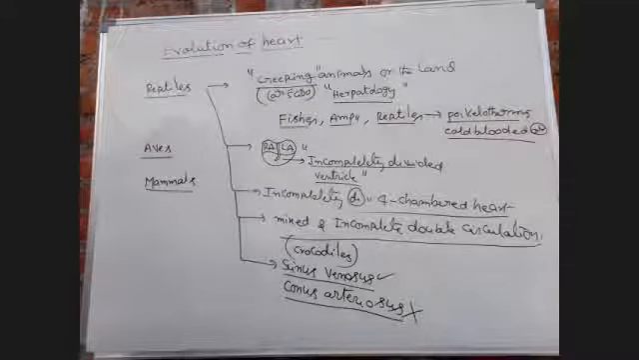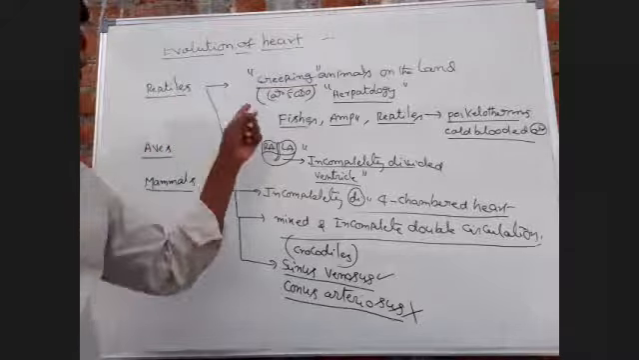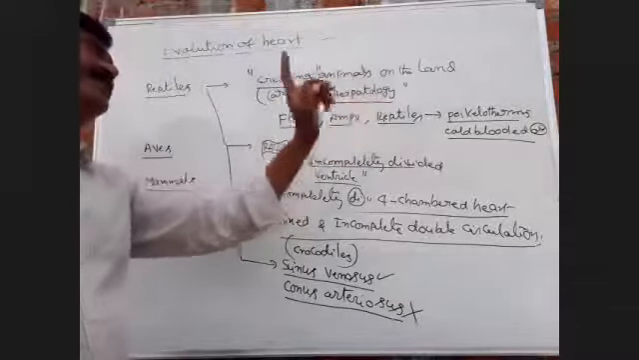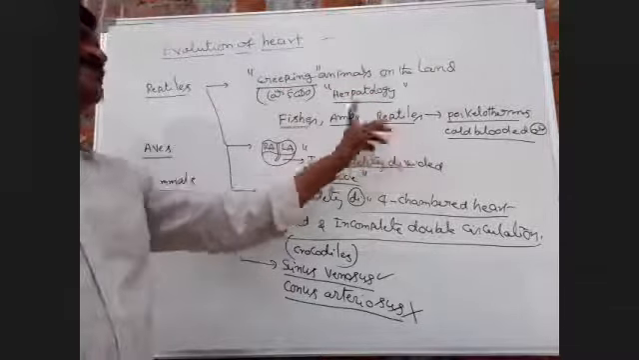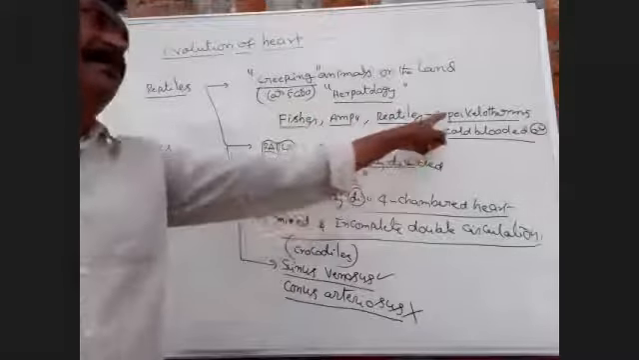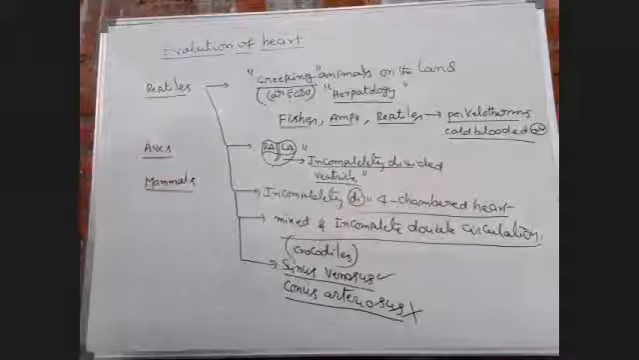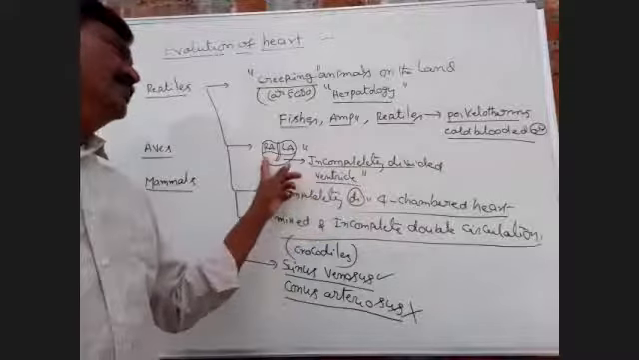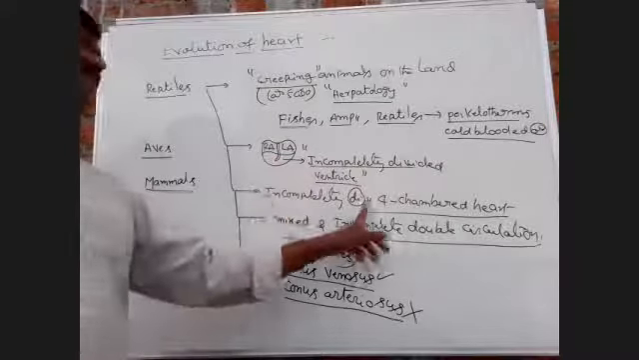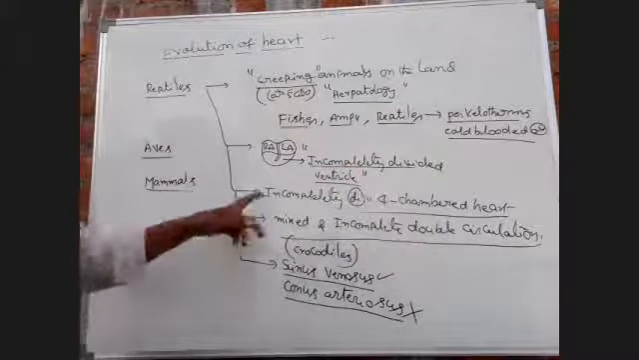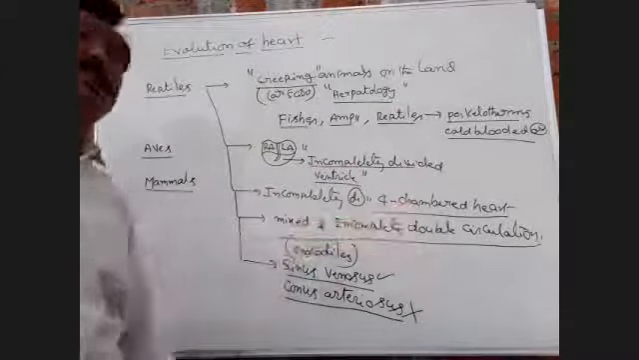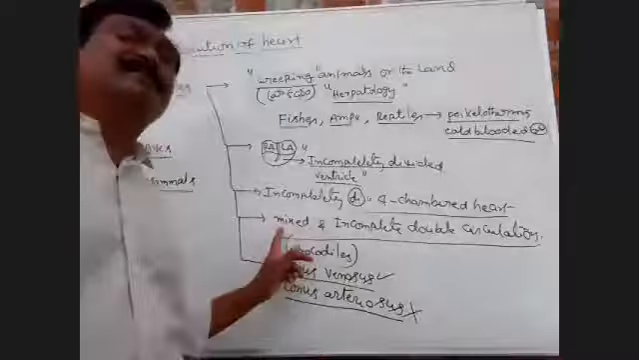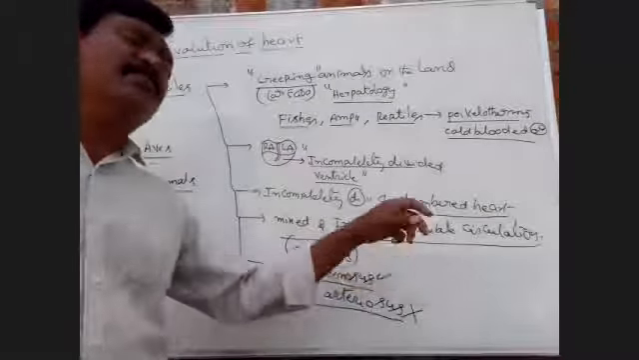Okay, so let me repeat once again. Reptiles means creeping animals on the land. The study of reptiles is called herpetology. Fishes, amphibians, and reptiles are all poikilotherms or cold-blooded organisms. An incompletely divided four-chambered heart is present in reptiles, due to which mixed circulation and incomplete double circulation occur.